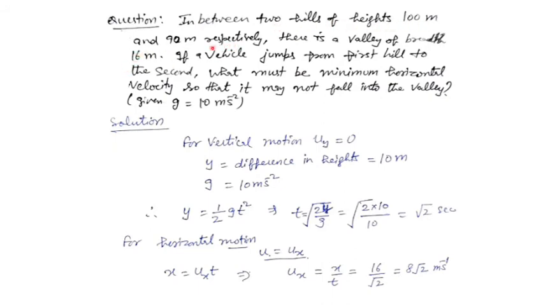Question I am reading for you: in between two hills of height 100 meter and 90 meter respectively, two hills are there, one is 100 meter, another is 90 meter. There is a valley in between these two hills that is of breadth 16 meters. So the distance between these two hills is given as 16 meter. If a vehicle jumps from the first hill to the second hill, of course not practically, this is a question, so you have to take it as a question only. What must be the minimum horizontal velocity so that it may not fall into the valley?